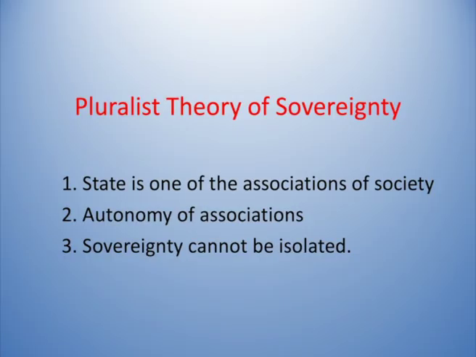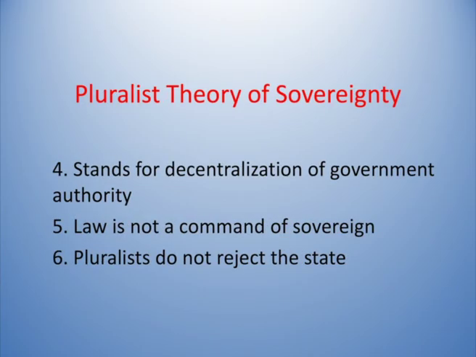And the third one is, sovereignty cannot be isolated. And the fourth one is, sovereignty stands for decentralization of government authority. If the authority is centered in one person or one government, that government or person may become a dictator.